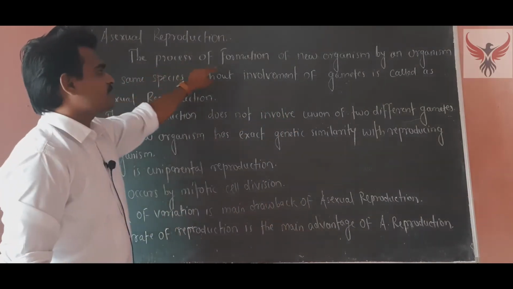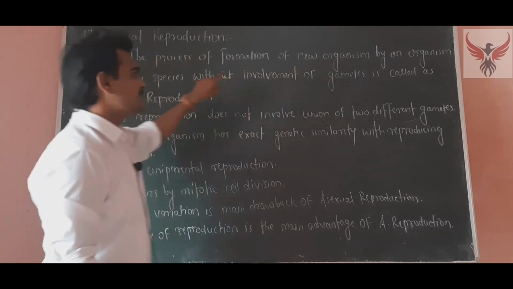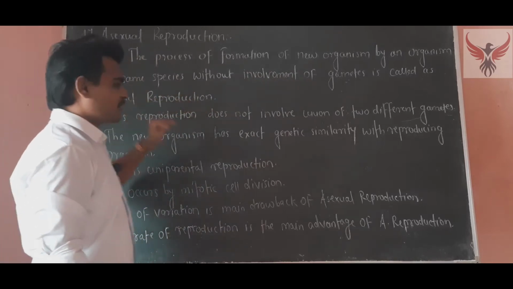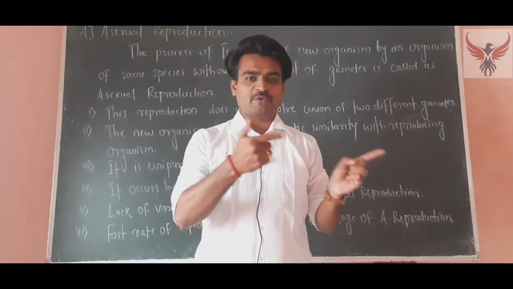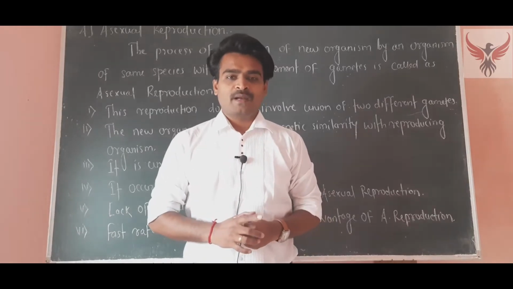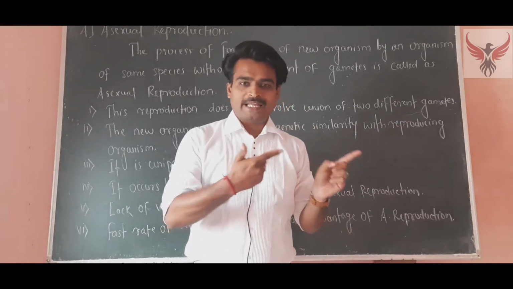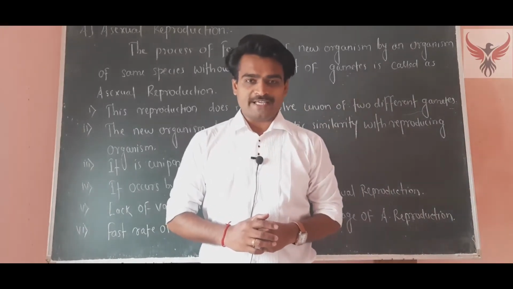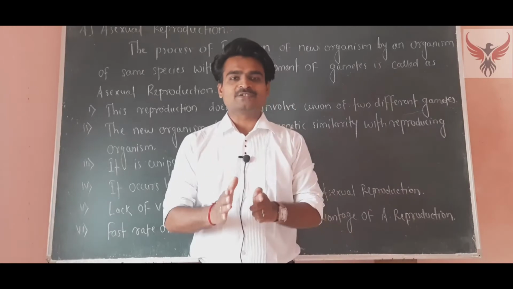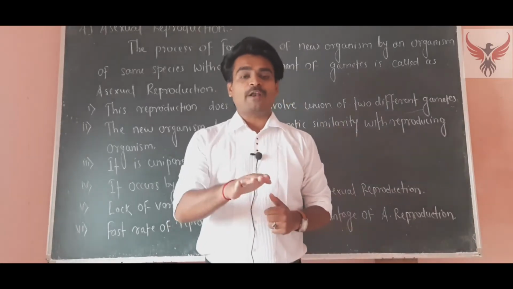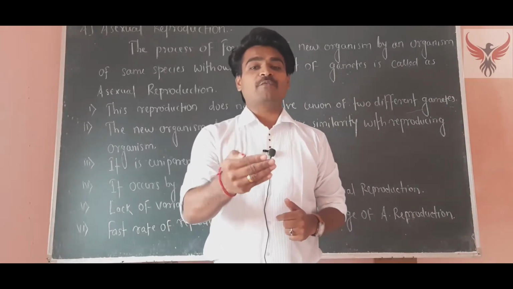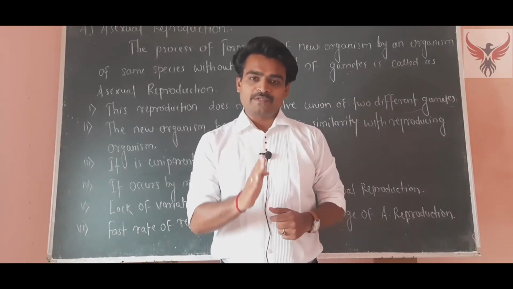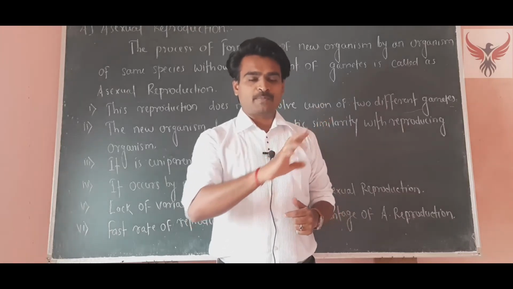The process of formation of new organisms by an organism of the same species without involvement of gametes is called asexual reproduction. In the previous video we also discussed a definition of asexual reproduction: the type of reproduction in which only one parent is involved. Similarly, here also, formation of a new organism by an organism of the same species without involvement of any gametes is called asexual reproduction. Clear? This is a different definition than the previous one.